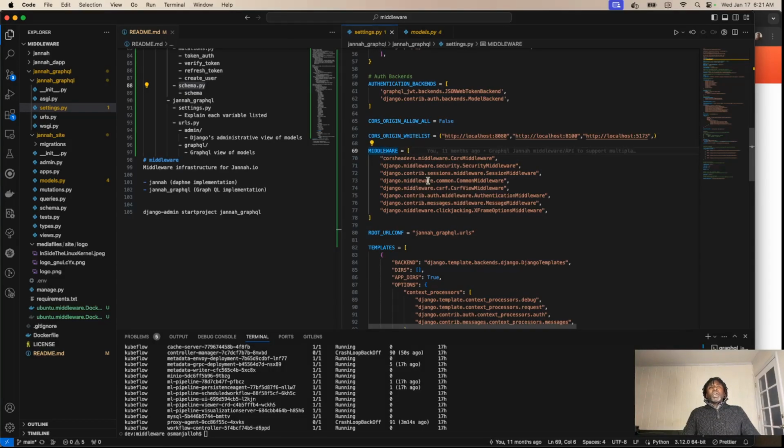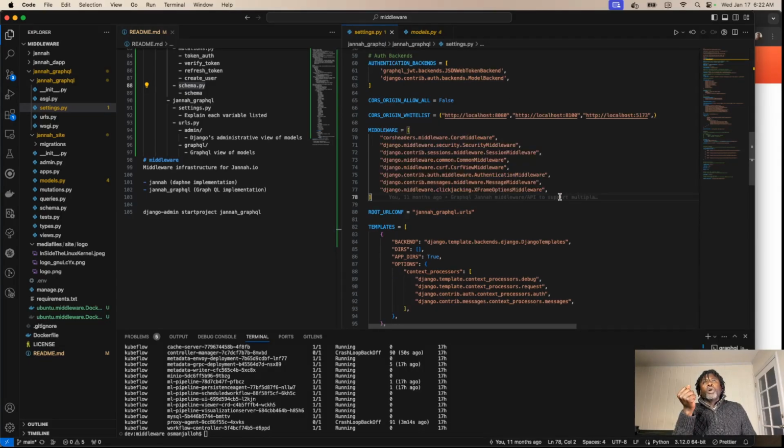And these are middleware applications that Django uses. When Django gets a web request, the request goes through a series of pipes. You can think of them like a tunnel, or the plumbing in your house. When water comes in, it has to go through a certain path to come to your faucet. So when Django receives communication from the web, that communication has to go through all of these layers before it actually reaches the Django app itself.